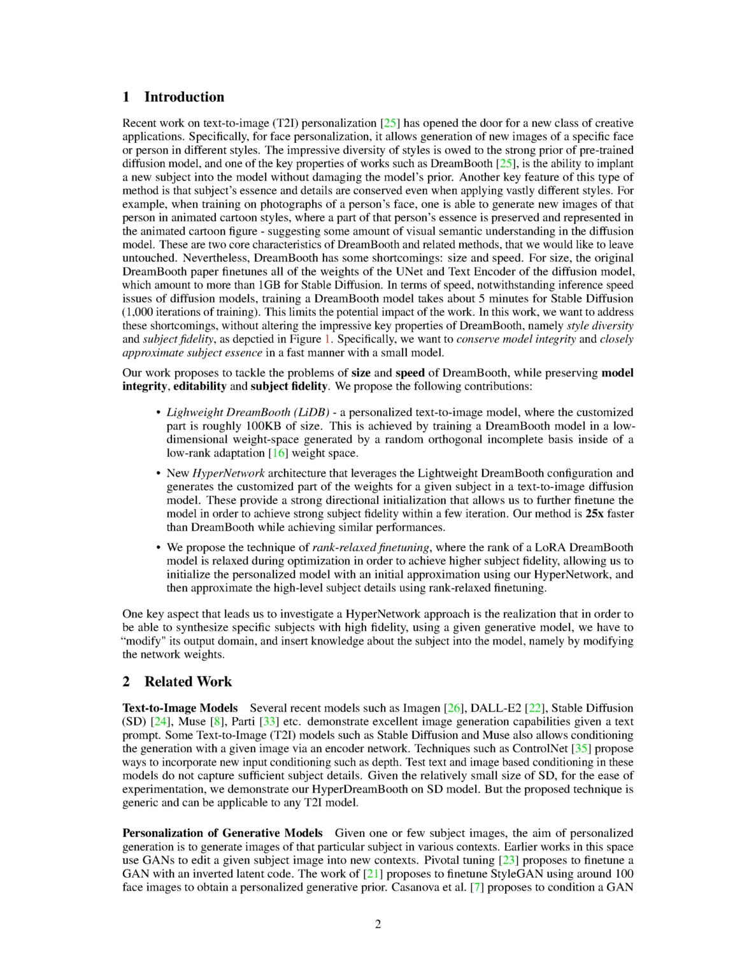We also introduce a new HyperNetwork architecture that utilizes the lightweight DreamBooth configuration and generates the customized part of the weights for a given subject in a text-to-image diffusion model. This provides a strong initial direction that allows us to further fine-tune the model to achieve high subject fidelity within a few iterations. Our method is 25 times faster than DreamBooth while delivering similar results.